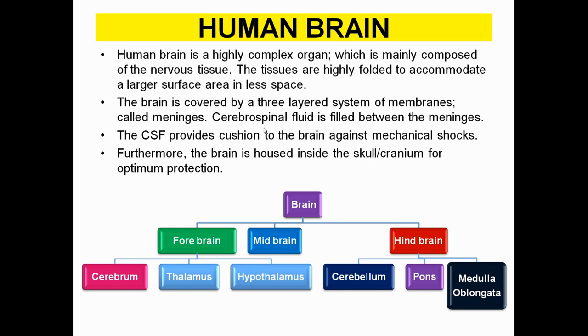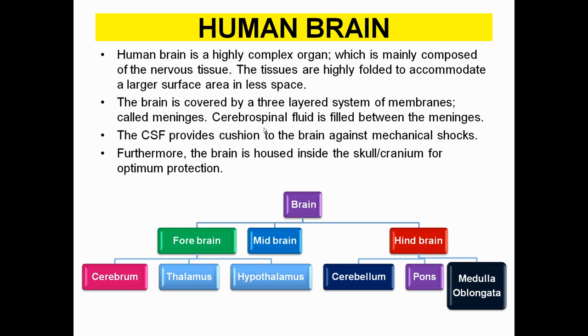This CSF provides a cushion-like structure to the brain to protect it from any sort of mechanical injury. When you fall on the ground, your brain is not affected because there is a protective skull, and as a shock absorber there is a fluid referred to as cerebrospinal fluid.